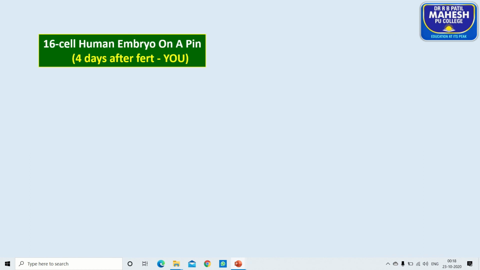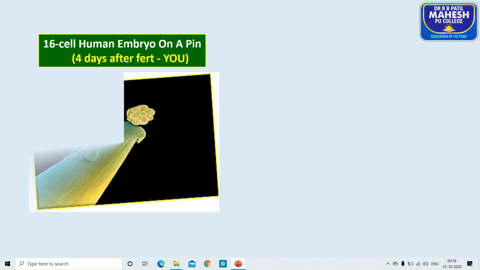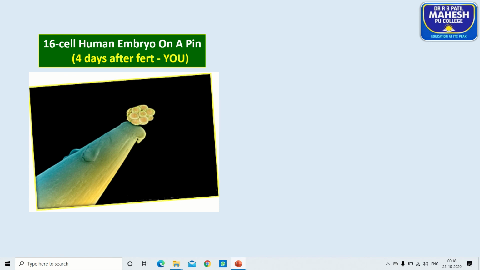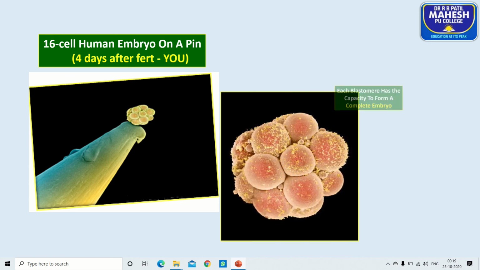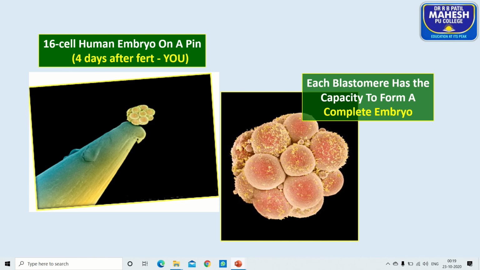Then the 16-cell human embryo, about 4 days after the fertilization, looks like this. At the 16-cell stage, each blastomere has a capacity to form a complete embryo. So the morula has totipotent cells, and it has the capacity to develop into a new individual.